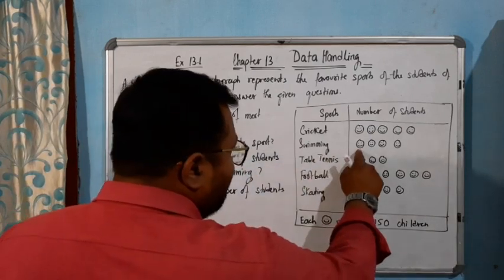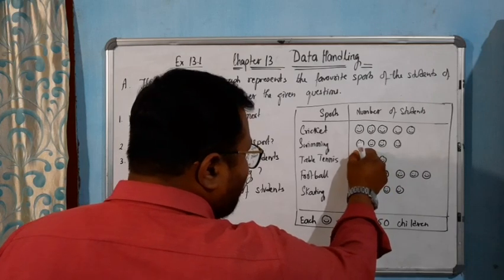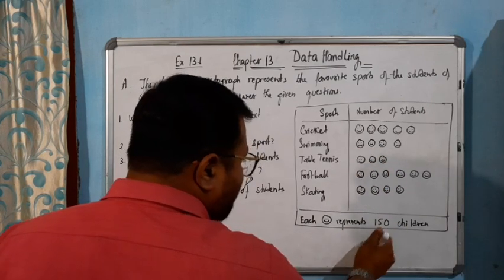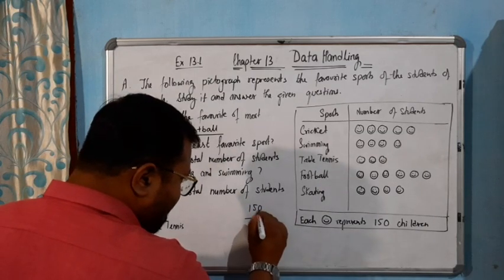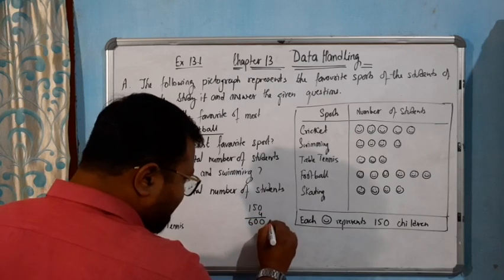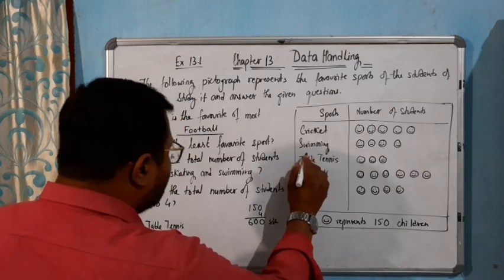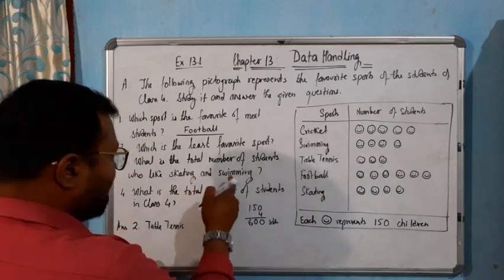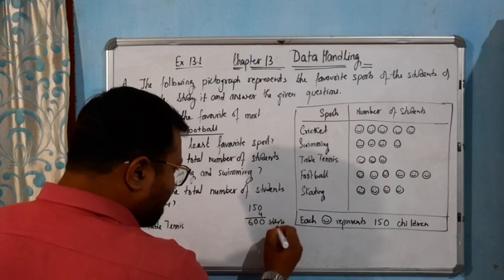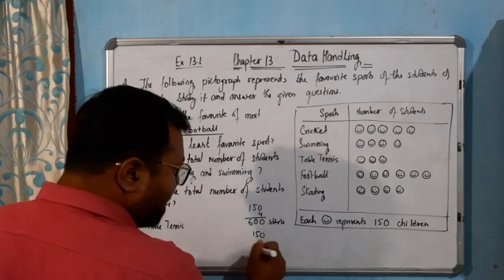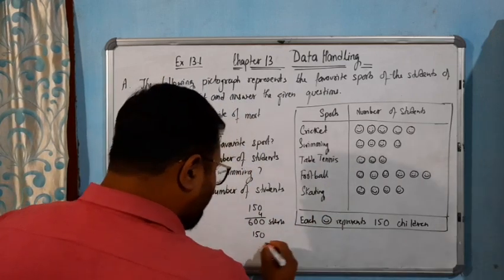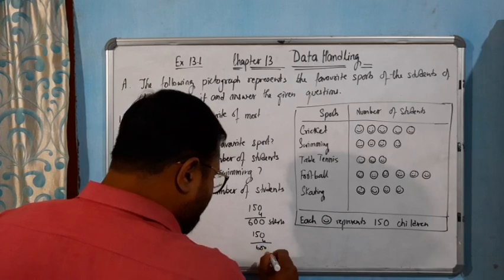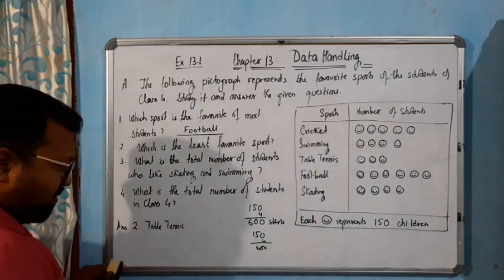For swimming you see 1 2 3 4. 4 smileys are there. Each smiley contains 150 students. It means 150 into 4. 5 4 20, 0, 2, 4 1 4, 5 6. 600 students for swimming. For skating how much? 1 2 3 4, again 4. So here also you will get 600. So total how much? 1200 students.